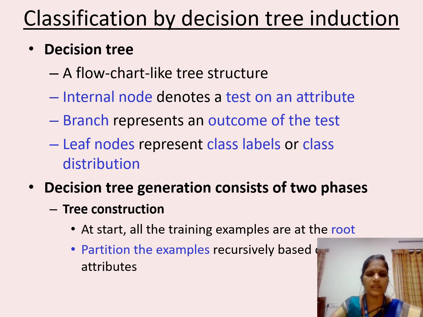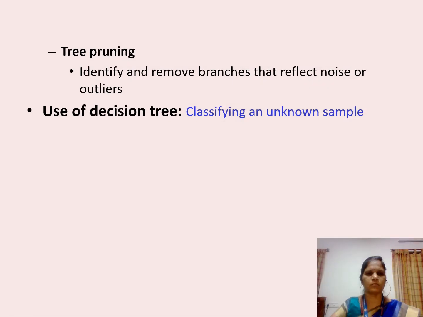As the name says, tree construction is used to construct a tree. Initially, all the training examples are at the root. That's the reason we say that it uses the concept of a top-down approach. It partitions the examples recursively based on the selected attributes. Next phase is tree pruning. Here we are going to identify and remove branches that reflect noise or outliers. The use of a decision tree is classifying an unknown sample.